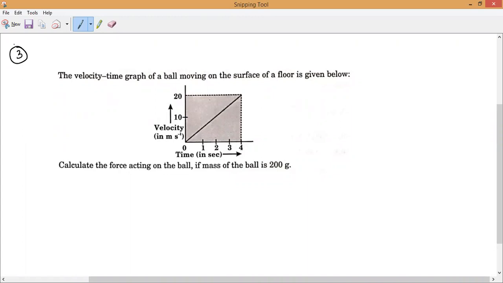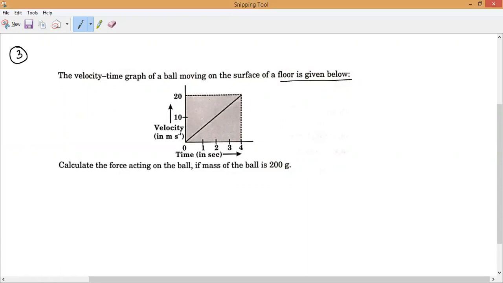Now read the question, everyone. The velocity time graph of a ball moving on the surface of a floor is given below.